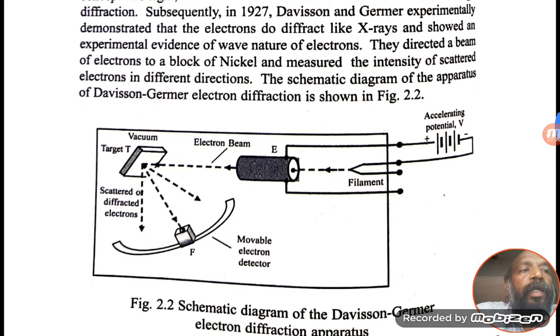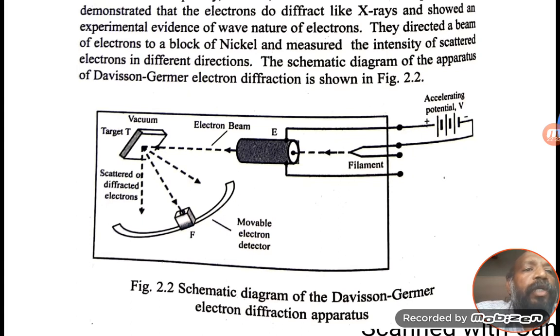Here you can see the experimental setup. In this, through the filament, electrons are generated. The generation of electrons gives a train of electrons. By these electrons, the electron beam will be incident on the target.